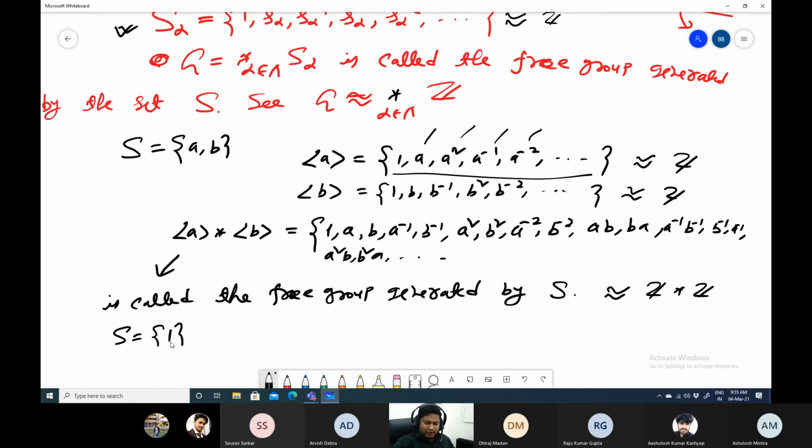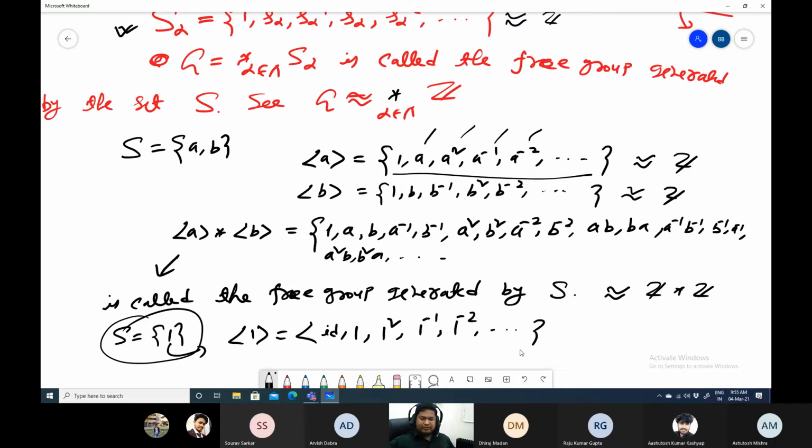See, first of all, why do you take this one? You have a free group generated by a single set; your A is a set, right? If you want, you can take the identity element, you can take a different name, you can write 1, 1 squared, 1 minus 1, 1 minus 2.